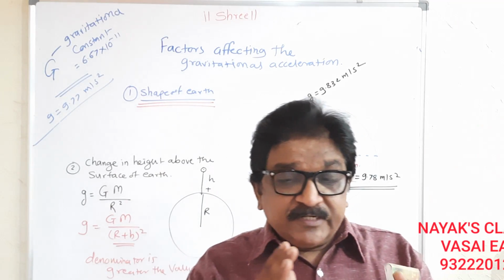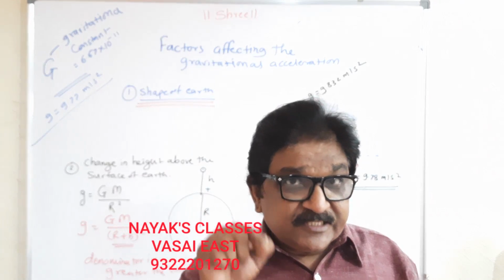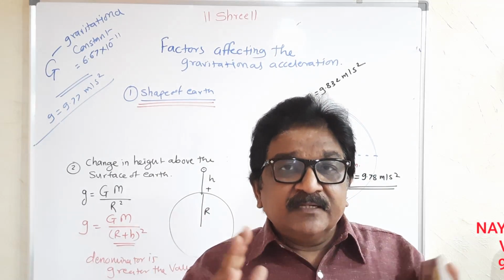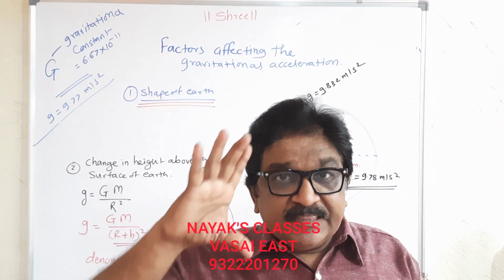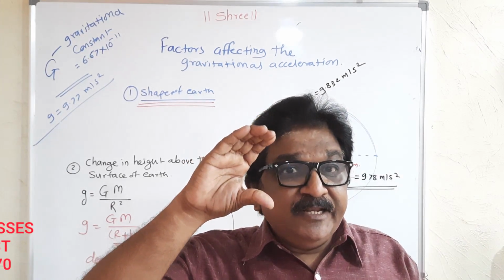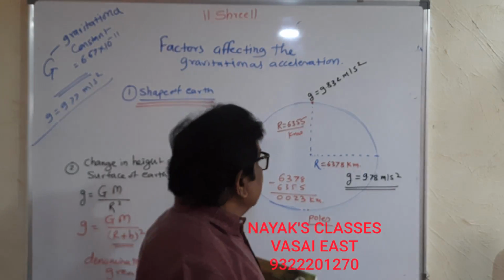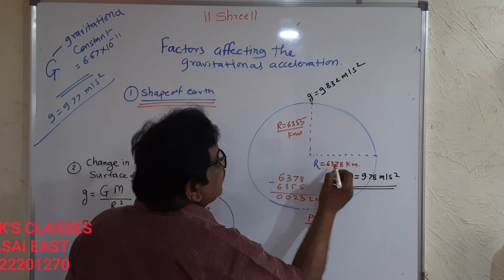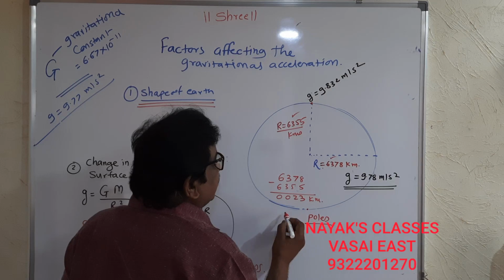So the equator is at a greater distance from the center of the earth than the poles. Poles are nearer to the center. So what is that difference? 6378 kilometers minus 6355 kilometers.